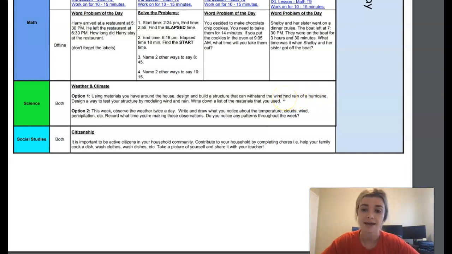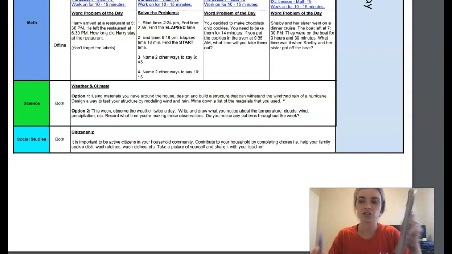So a tool that I may use is a fan that I have at home, or a hair dryer, to represent the wind. If I were to make a structure using pens or using books, would it be able to withstand the wind and then also rain, okay?